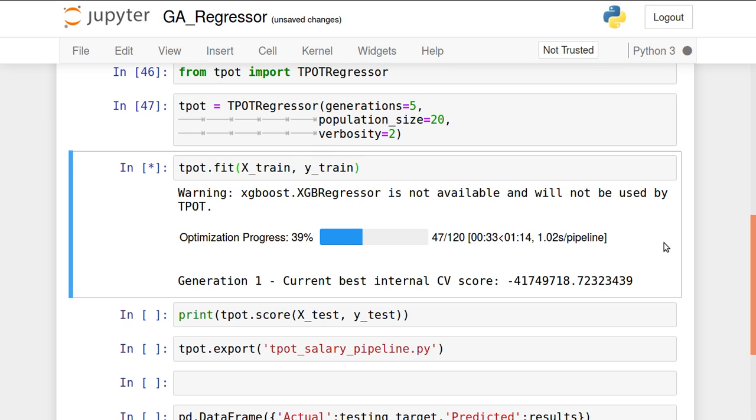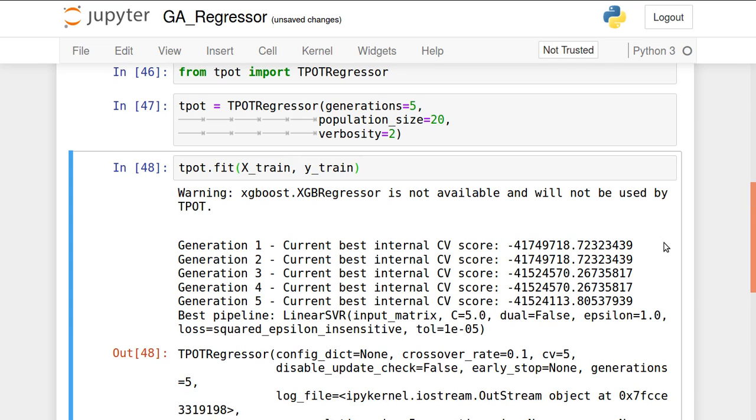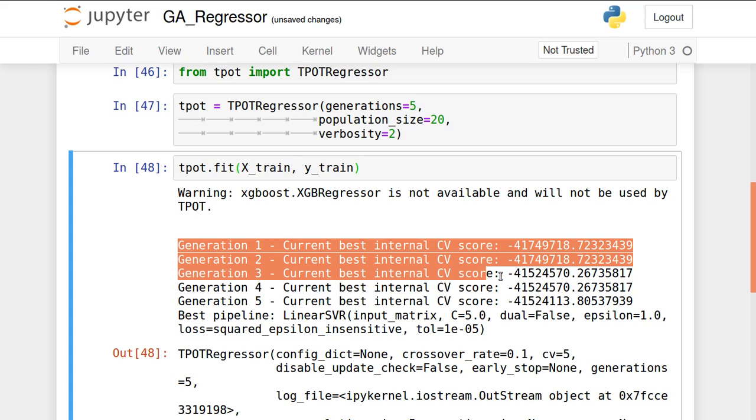See, generation 1 of the 5 generations given is completed, and its current best internal cross validation score is also mentioned there. Out of all, the best one will be identified. The cross validation score is increasing generation by generation. See this one, this is about to finish. Yes, that's completed. These are the generations which were given.